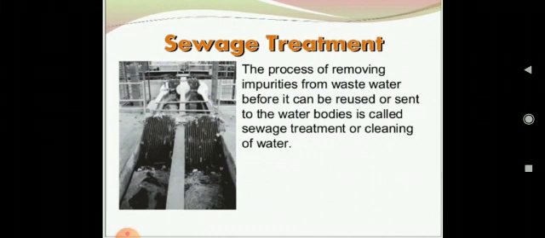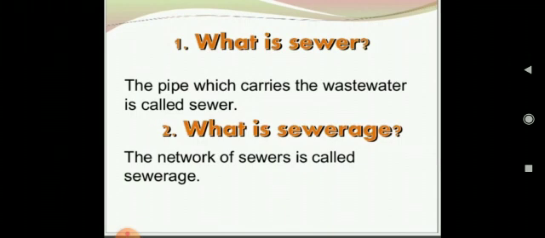And this can be done in several steps, right? Now, if we talk about sewer, see the pipe which carries wastewater is called sewer. And what is sewerage? So the network of sewers is called what? Sewerage, right? Now students, if you talk about this water, it has an eventful journey, right? So the collection and treatment of sewage is one of the most important municipal services, and the cities and towns should have proper sewer system to carry sewage to a sewage treatment plant, right?